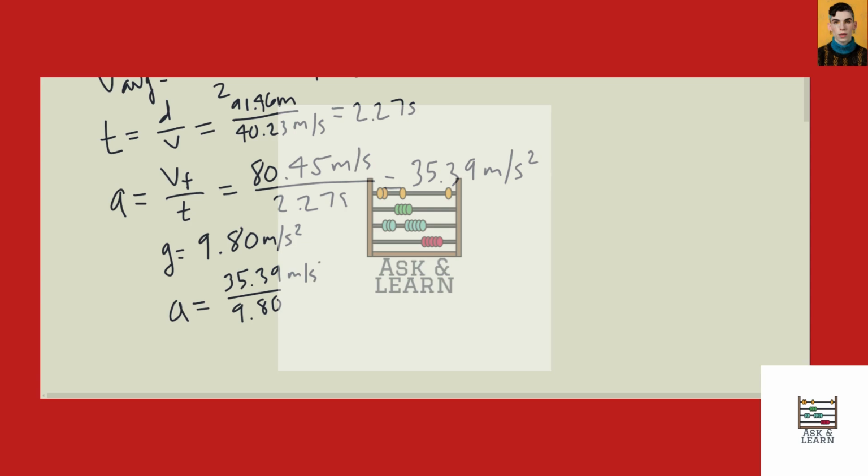This is meters per second squared. This is meters per second squared. This cancels with this. So we're left with just a straight number. And that would be 3.57 G's.